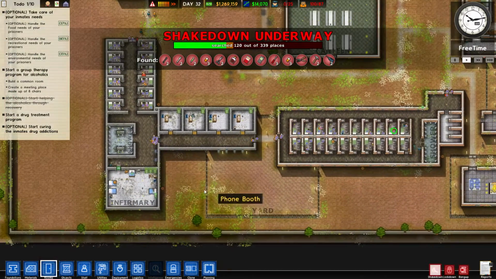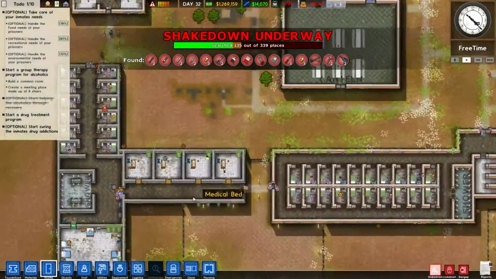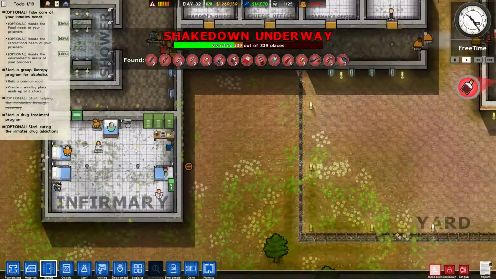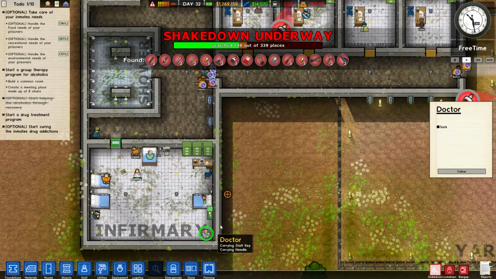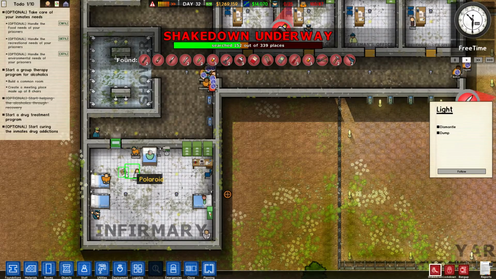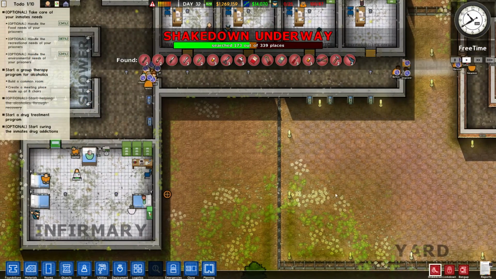Right. Well, let's start curing drug addictions. It doesn't say what to do here. I think we can do it in here somewhere, right? In the infirmary, maybe? How do we get down there? Can we do it in here? Is there an option for that? Doctor. I don't want to sack the doctor. Oh. Found this Polaroid of them just fiddling with the dead men. Not sure about that, to be honest, but there we are.